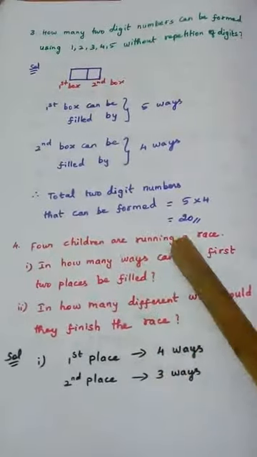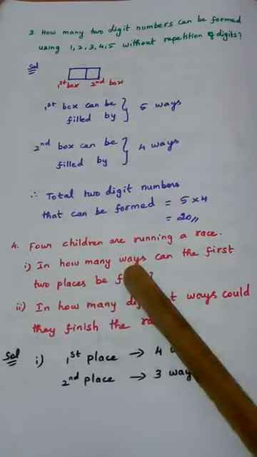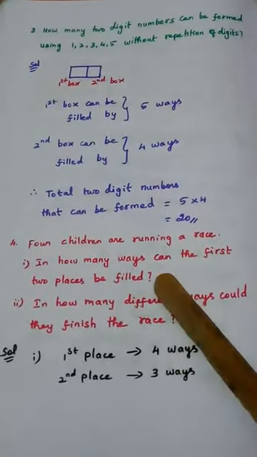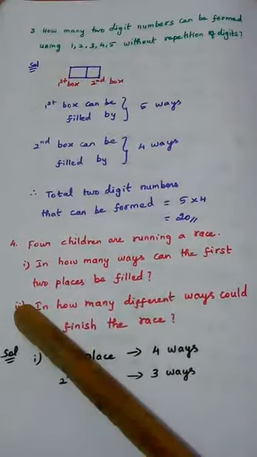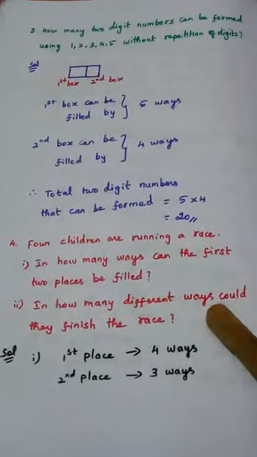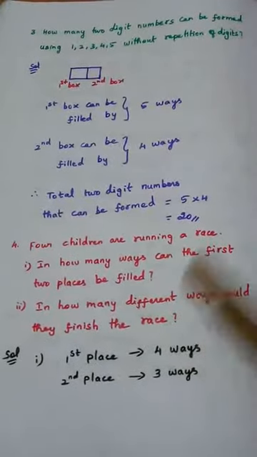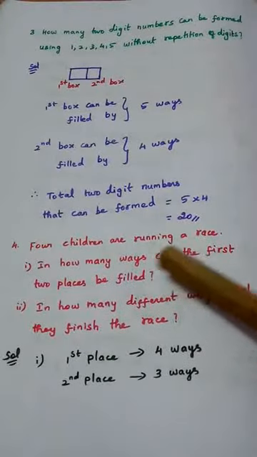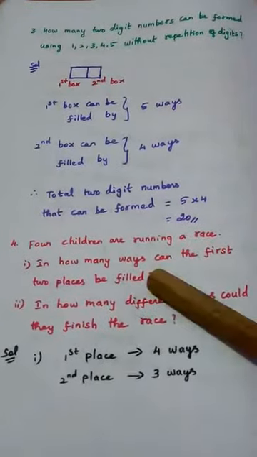Question number 4. 4 children are running a race. In how many ways can the first 2 places be filled? Second subdivision: in how many different ways could they finish the race? 4 children are running a race. How many ways can the first 2 places be filled?